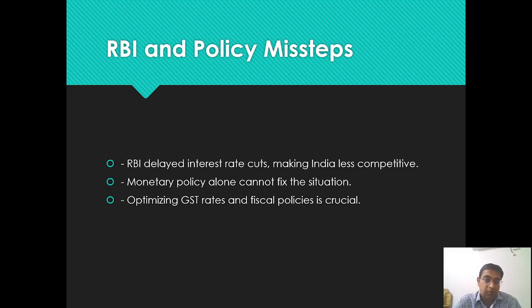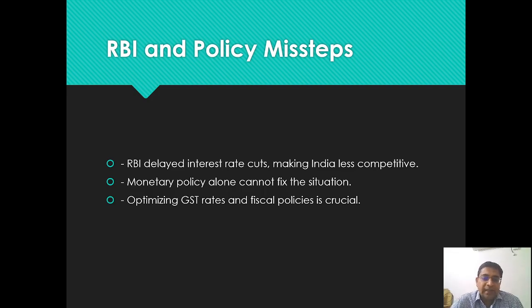Then monetary policy alone cannot fix the situation. Monetary policy is controlled by RBI, and fiscal policy is controlled by the government. So they have to work in coordination. It is not only monetary policy, where you inject money, take money out, and in that way boost economic growth. No, it has to go together, whether monetary policy or fiscal policy.